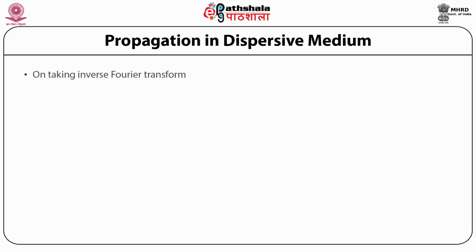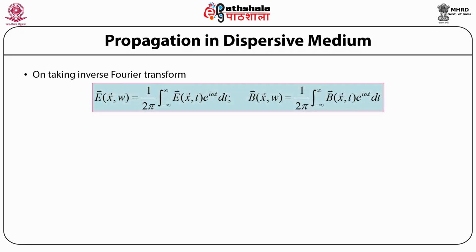Similarly, we can define the inverse Fourier transforms of the electric field vector and the magnetic field induction vector as follows. The inverse Fourier transform of the electric field vector is defined as E as a function of position vector x and angular frequency omega is equal to 1 upon 2 pi times the integral over the time element dt from minus infinity to plus infinity, acting over E as a function of position vector x and time t times the exponential to the power iota times omega times t.